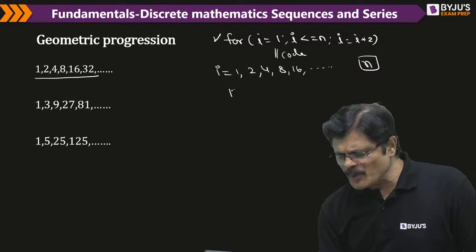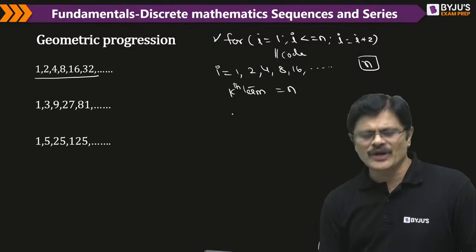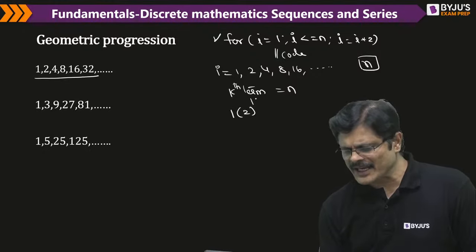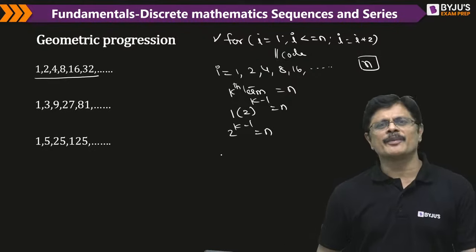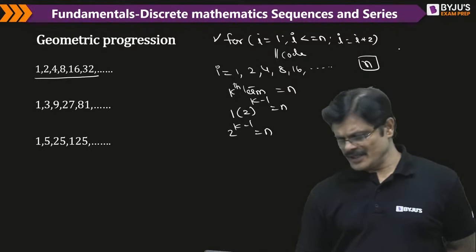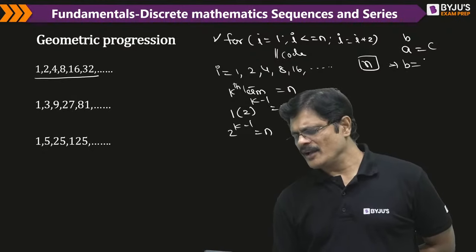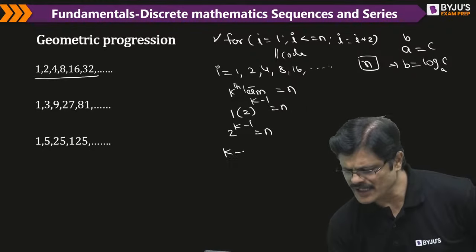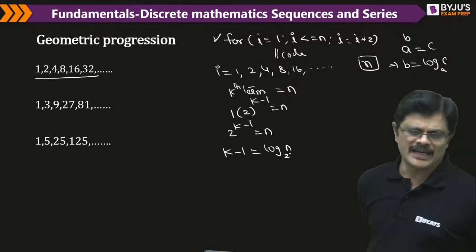So what is it? Suppose the kth term is n. The kth term means what, sir? First term into common ratio power k minus 1. So it is 2 power k minus 1 is equal to n. So again some logarithmic formulas which we should know. Even that is not difficult. See, whenever you have a power b is equal to c, then b will be log c to the base a. That is the formula here. So k minus 1 is equal to log n to the base 2. That is the formula.